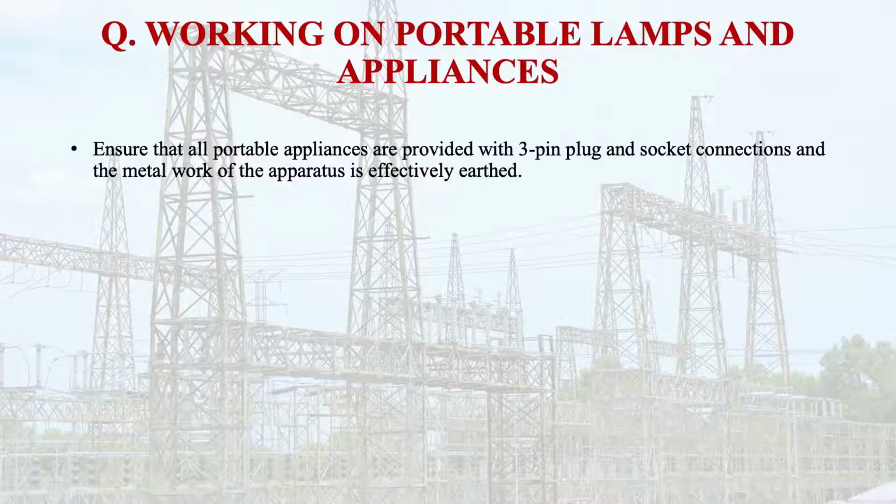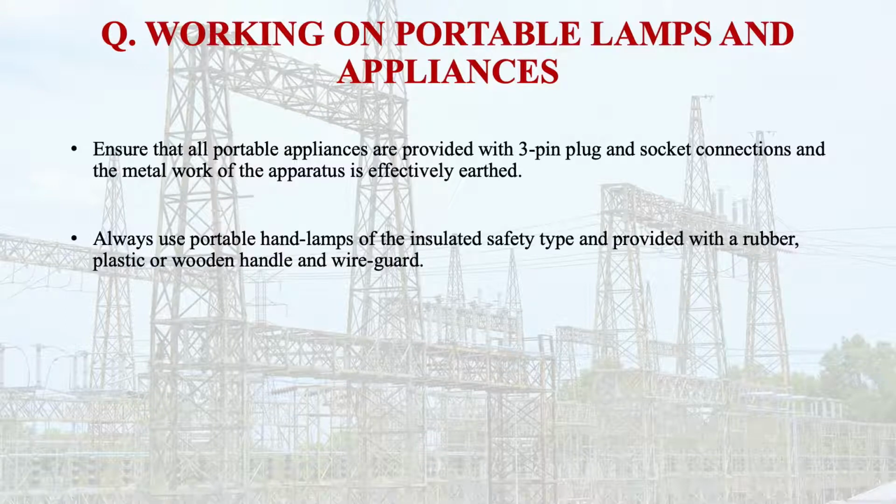Now let us discuss working on portable lamps and appliances. What safety precautions are associated with this? Ensure that all the portable appliances are provided with 3-pin plug and socket connections, and the metalwork of the apparatus is effectively earthed.